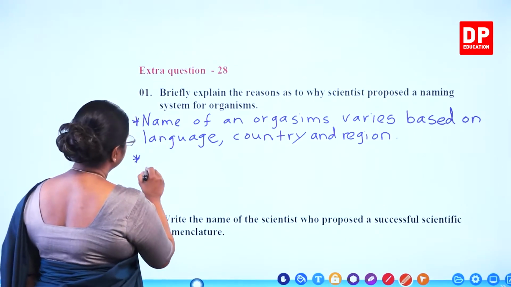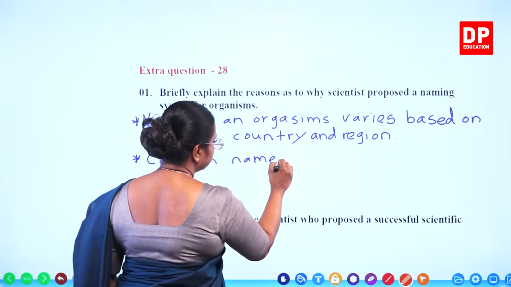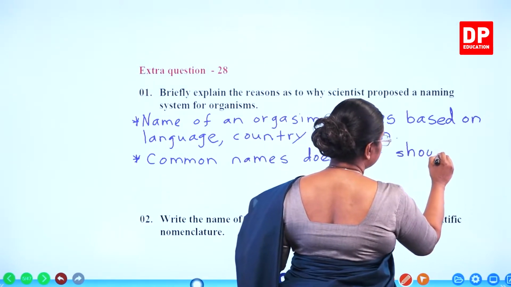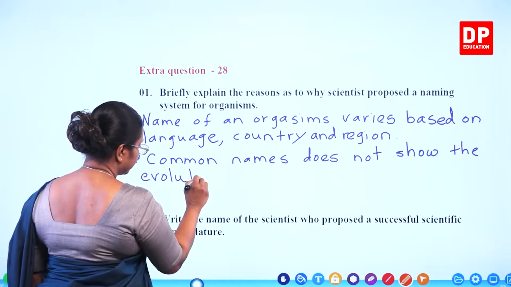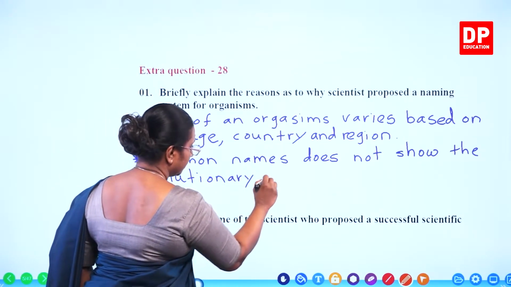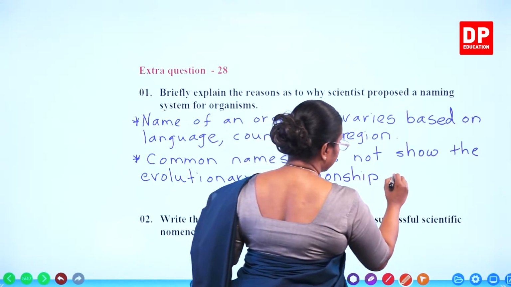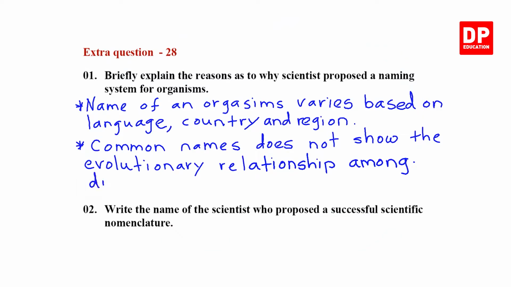The next one, common names do not show the evolutionary relationship among different species of organisms.